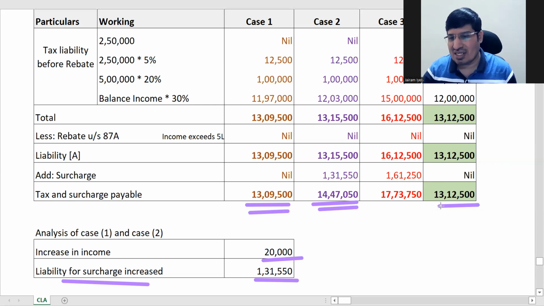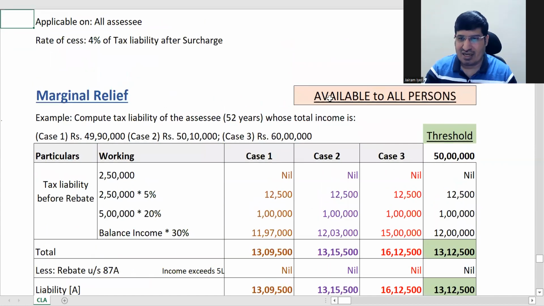But here, this is the threshold up to 50 lakhs, so here we can compare directly. In the first of these four cases it is 49,90,000. So for the next 10,000 there was no surcharge, correct? So we cannot compare it neatly.